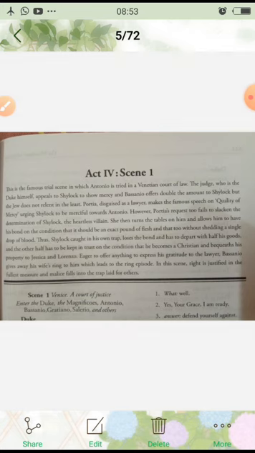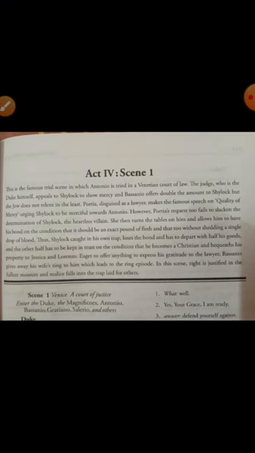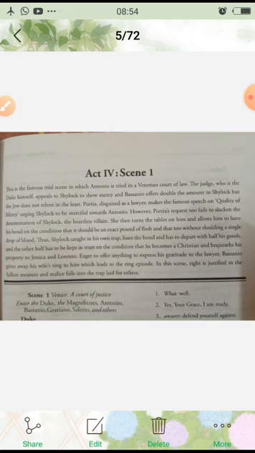मतलब कि जो जाल उसने बिछाया था एंटोनियो के लिए, अब वो खुद ही उसमें फंस गया. Then he loses the bond and has to depart with half his goods. Okay, that is finally what we'll see in this scene at last, that Shylock has to go back with only half of his goods. That is, whatever property he has, half of that is given to him and half of that is given as a trust.